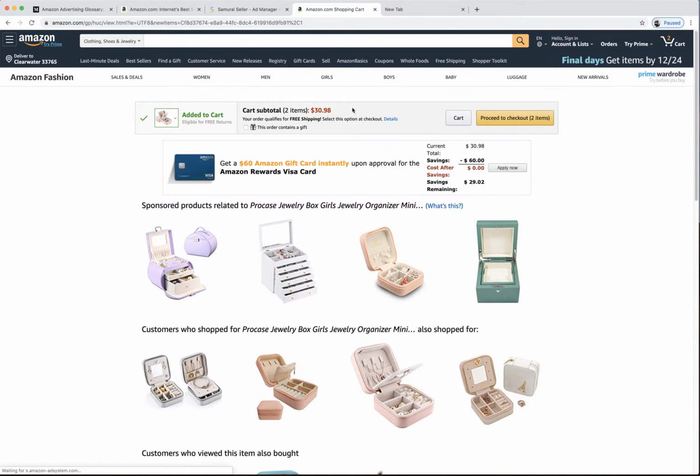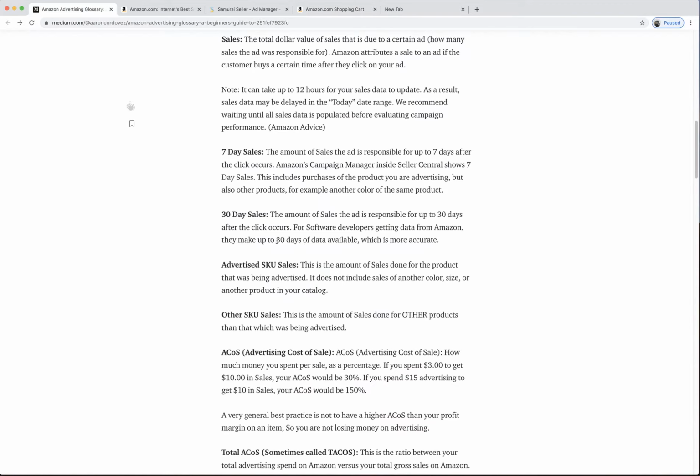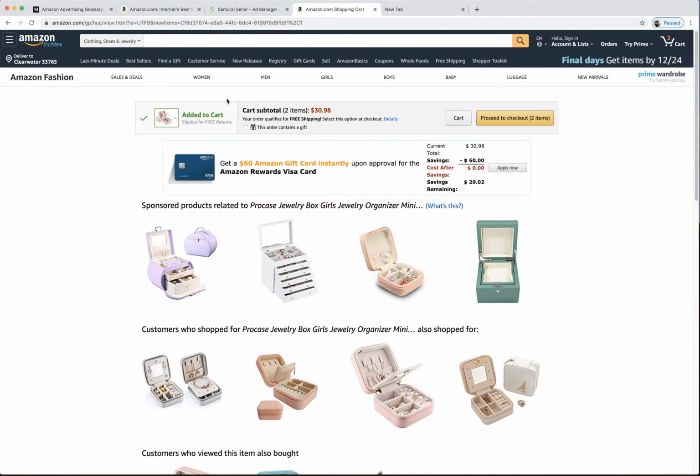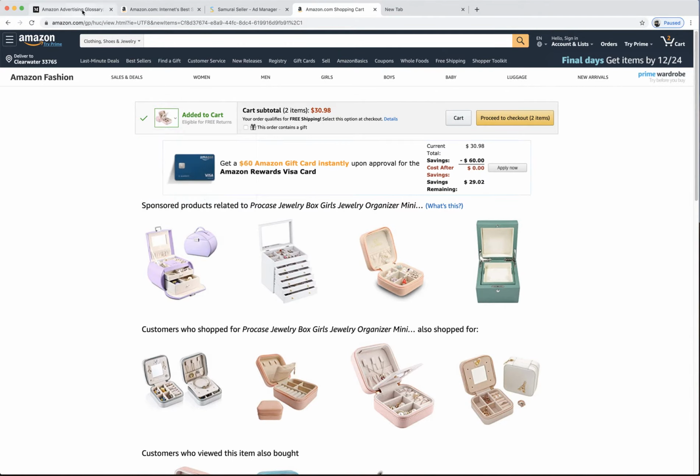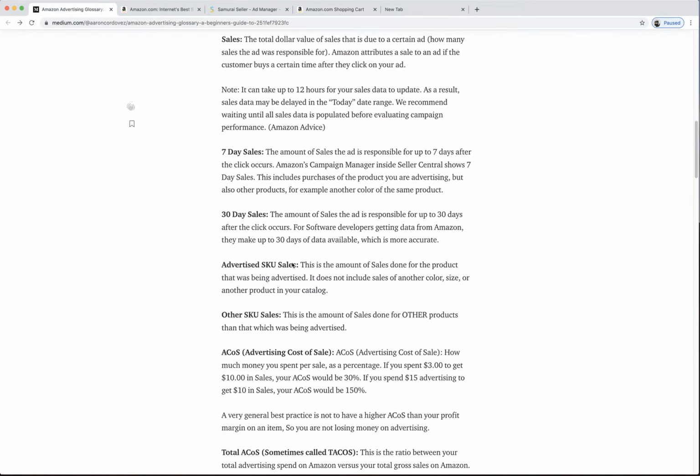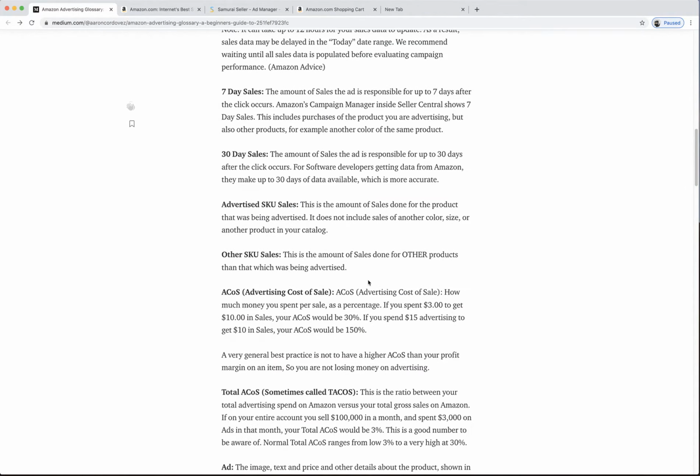So now, this would also be an other SKU because it's the same brand, and Amazon will count that, and they'll say, hey, that ad was successful, even if nobody ever bought that product. As long as they're clicking that ad and then buying a product from you, and there are some exceptions in more advanced types of ads, but most of the time it's just another one of your products. So other SKU, other products, that would be other SKU sales, okay? And they lump these together.